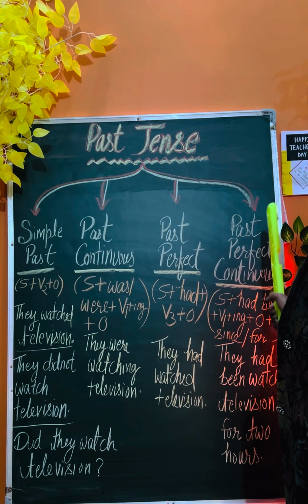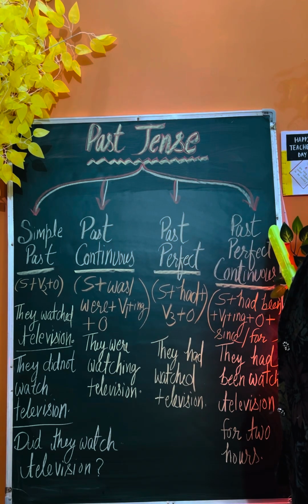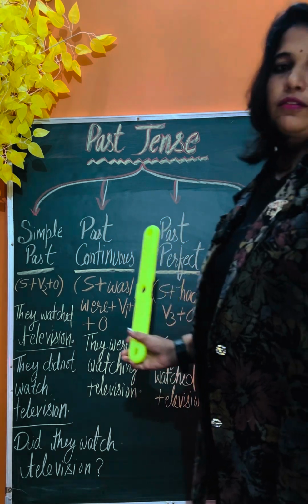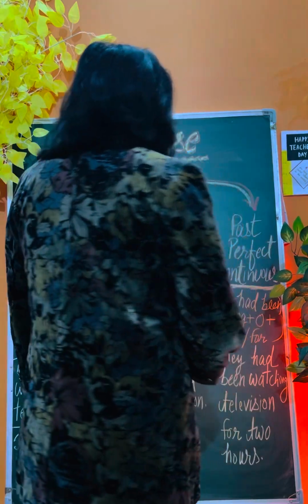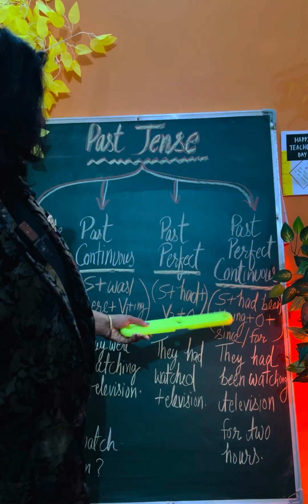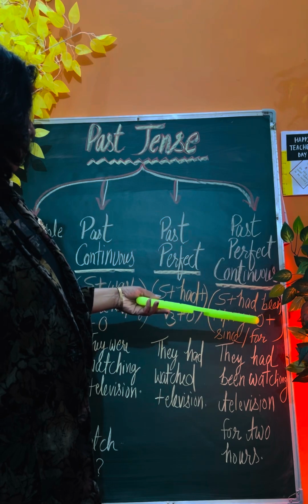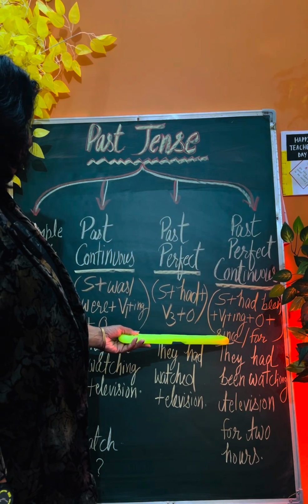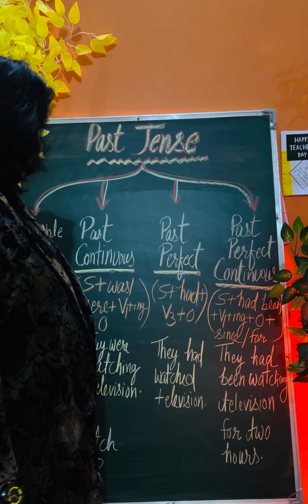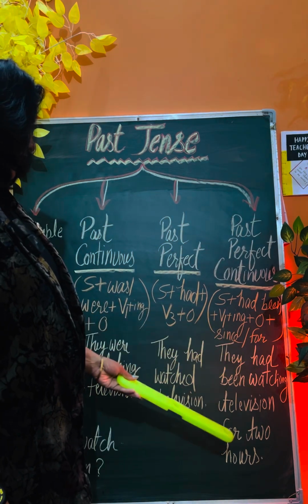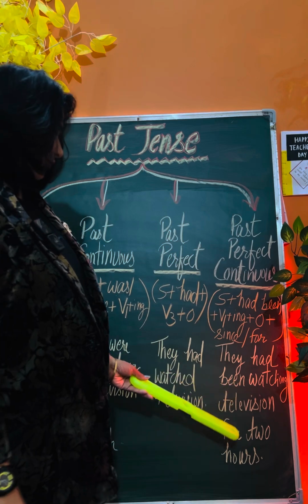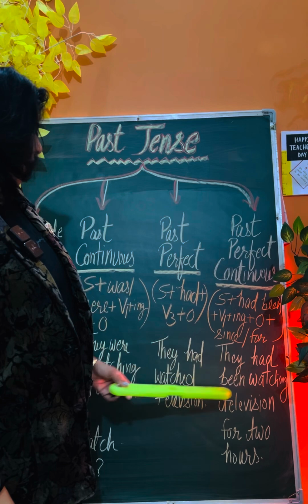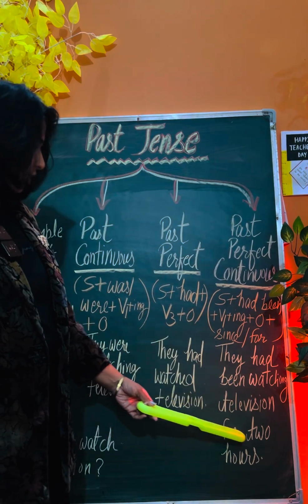And the last one is past perfect continuous, and in that the sentence formation will be subject plus had been plus V1 ing plus object plus since and for. Since is for point of time and for is for period of time. So they had been watching television for 2 hours. We took the same example here.